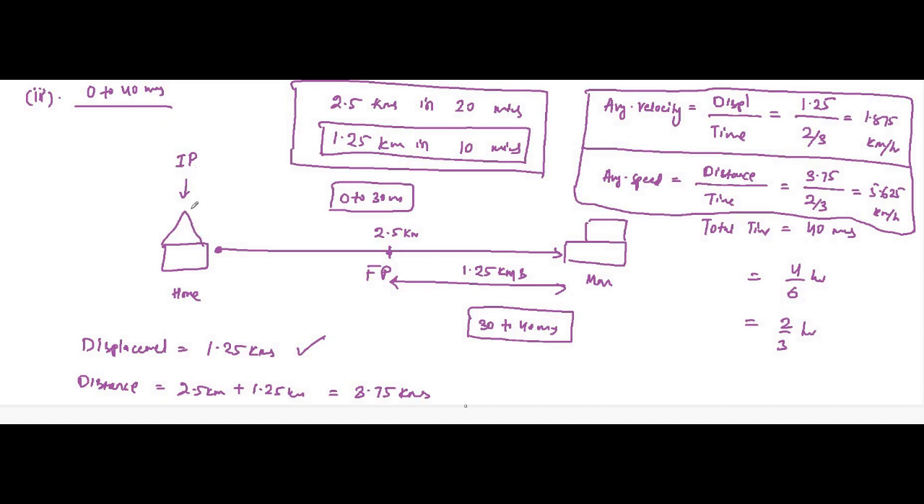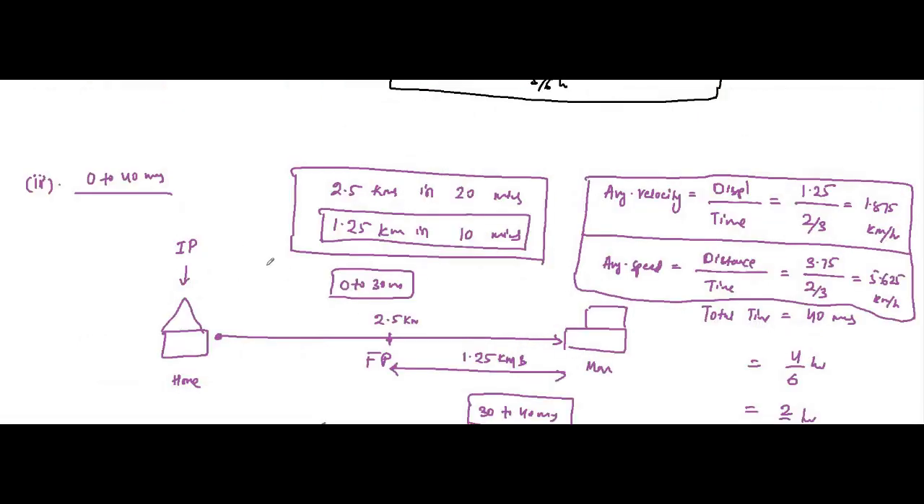Always remember, home is the initial position. Distance covered is home to market 2.5, then from market to midway point 1.25, 2.5 plus 1.25 is 3.75 kilometers, and the total time taken is 40 minutes, which is equal to 2 by 3 hours. And we just simply use the formula of velocity and speed and determine the result.